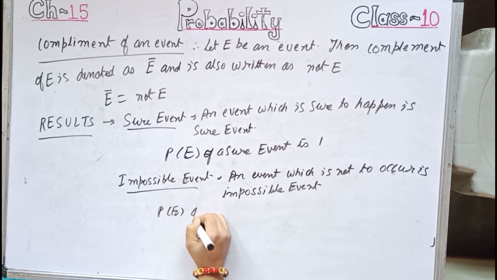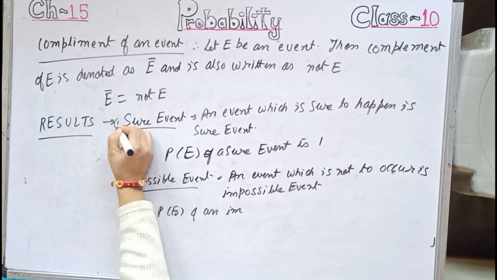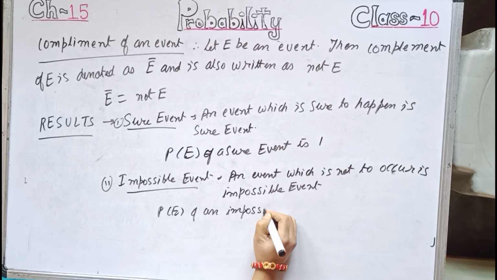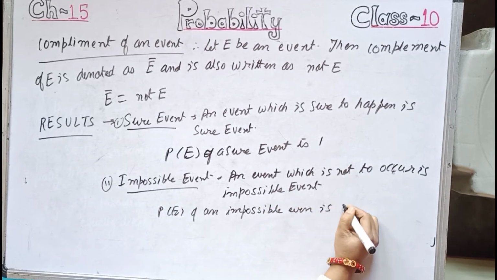Probability of an impossible event is 0.